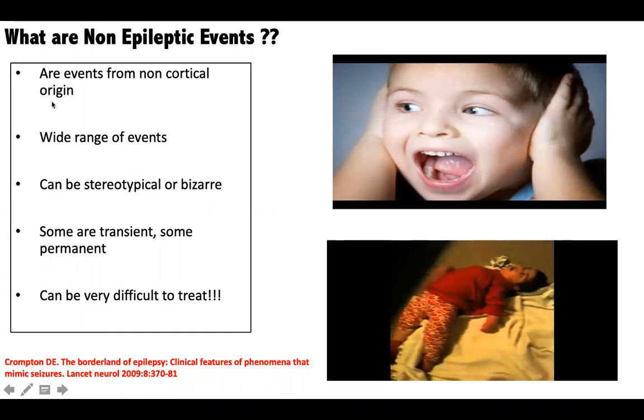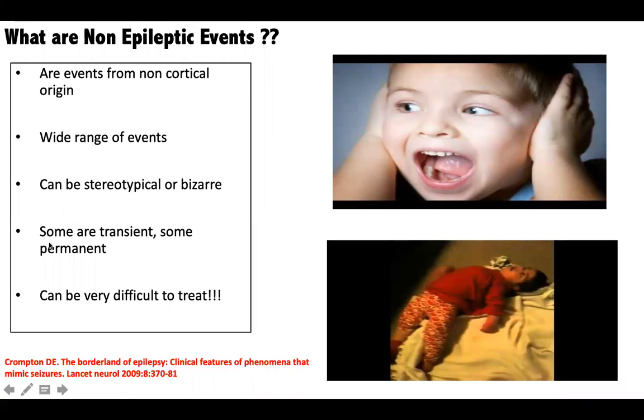There is a wide range of events. The moment I say non-epileptic events, it does not always mean they are benign. They can be equally serious as an epileptic seizure. And believe me, some of these non-epileptic events are very, very difficult to treat, especially if you have a child with psychological non-epileptic events. You have to treat the entire family for the child to be relieved of those attacks.